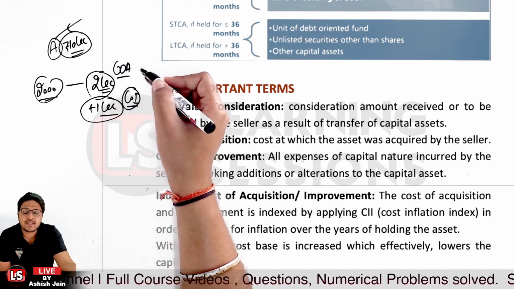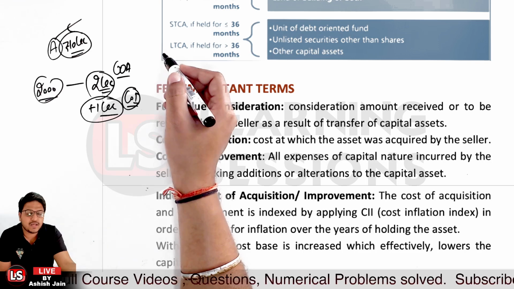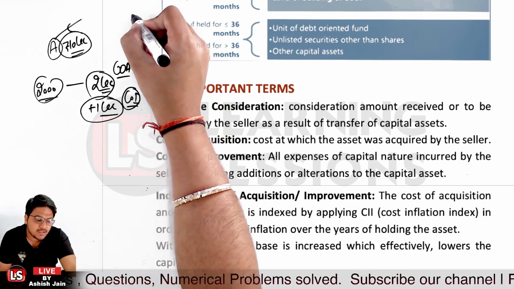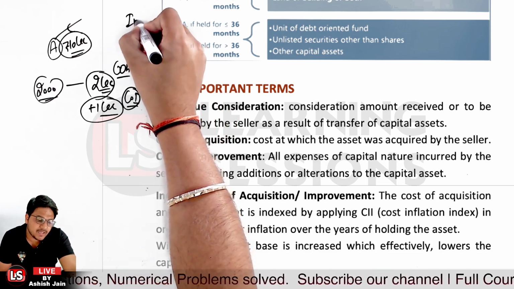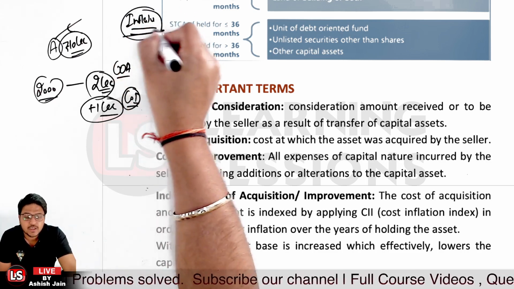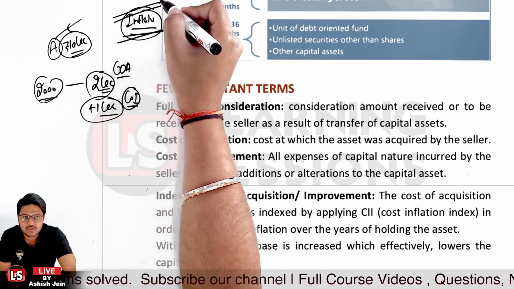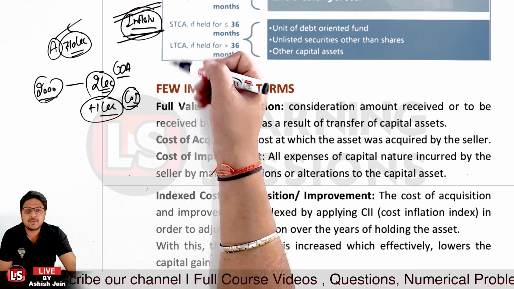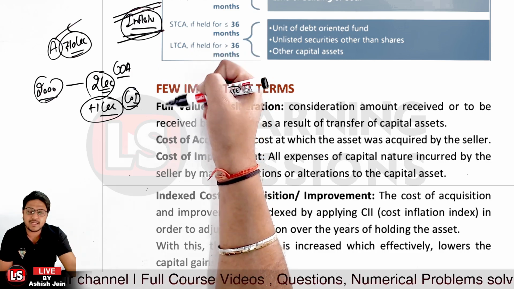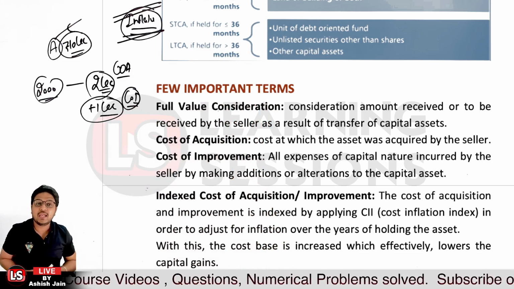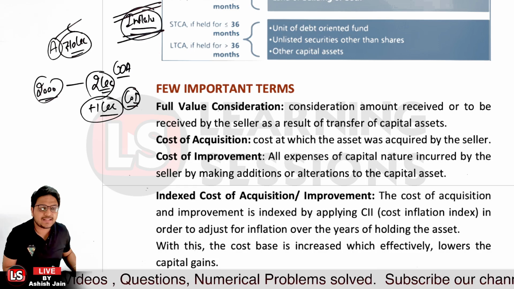And also other than that, it's related to indexed cost of acquisition or indexed cost of improvement over there. Why is it to be calculated? Because I told you that in some year the inflation was something, and now there is a general trend in rising of the prices. So we also need to consider the inflation. It's not the case that the value today will remain the value tomorrow, and further we'll be saying it a capital gain. So we cannot be considering it a capital gain. We need also to consider the factor related to the inflation over there, right? So that's the main thing related to it.